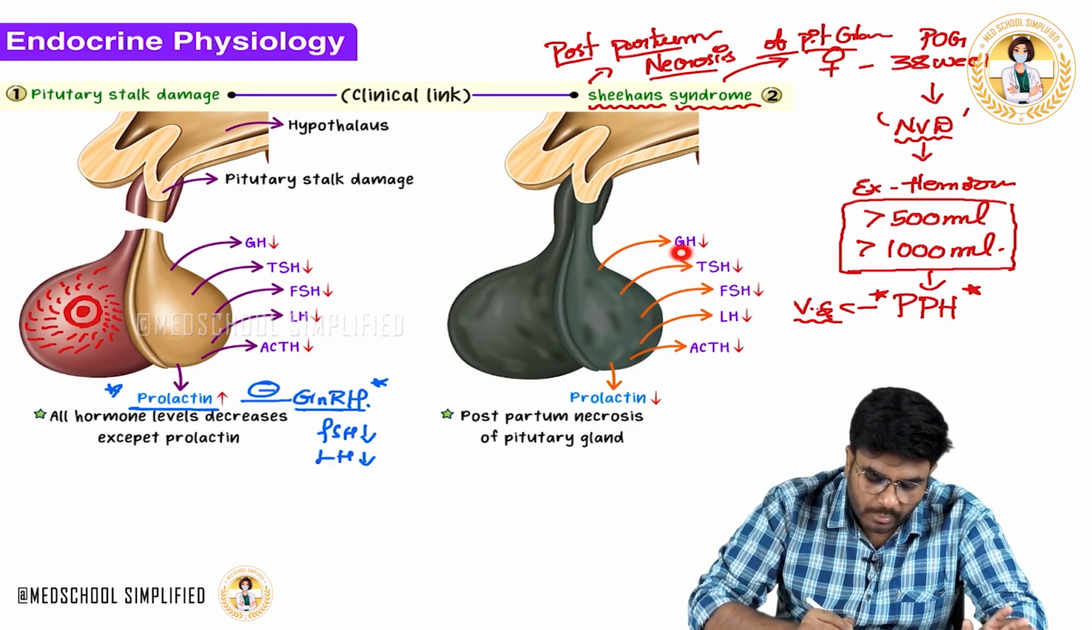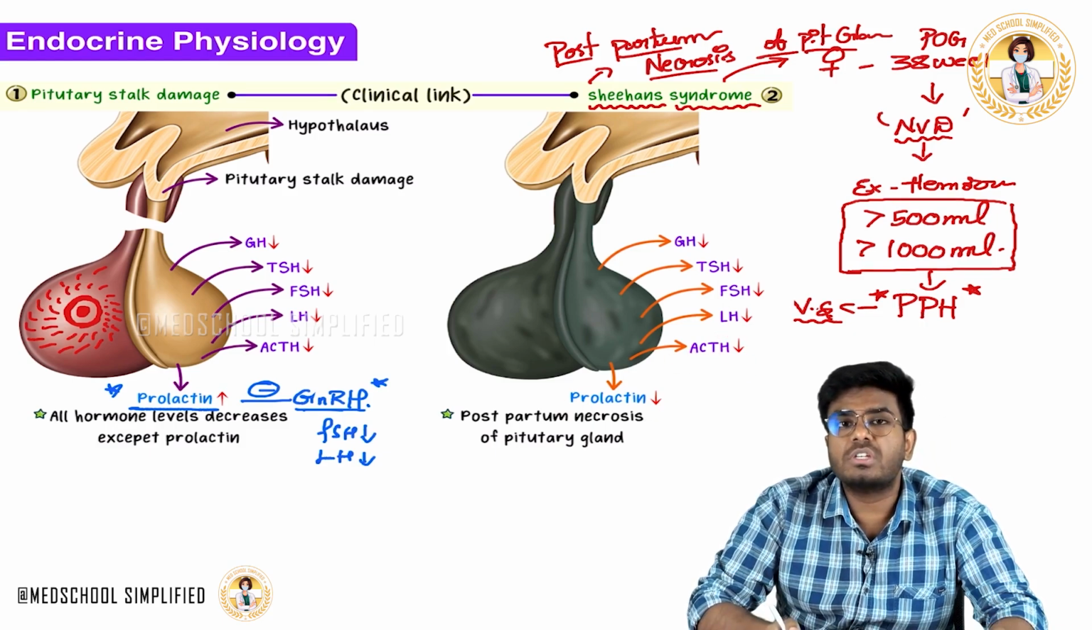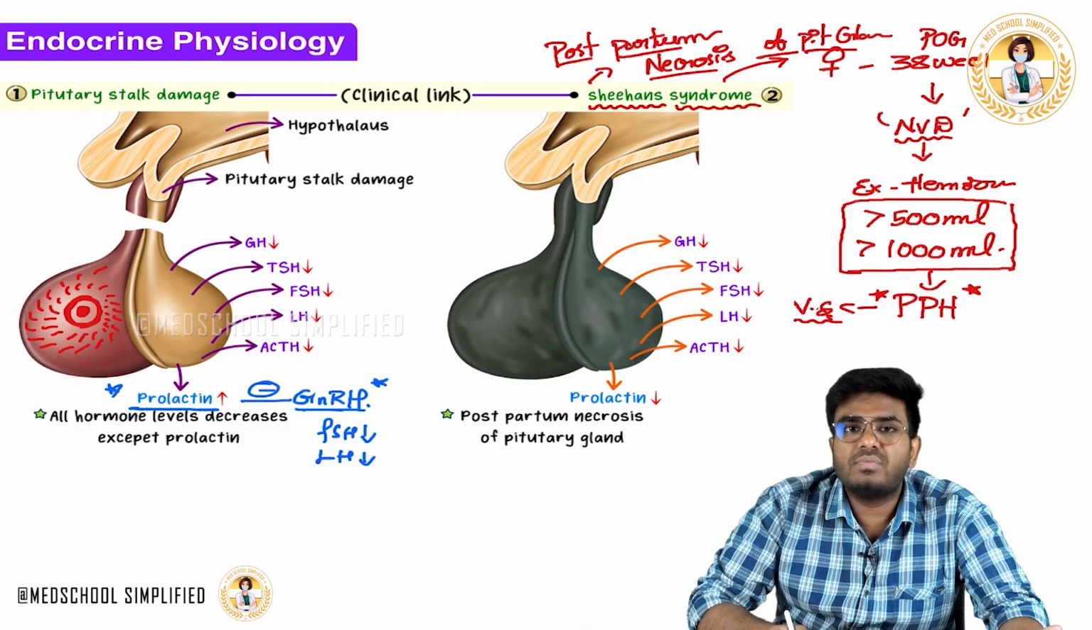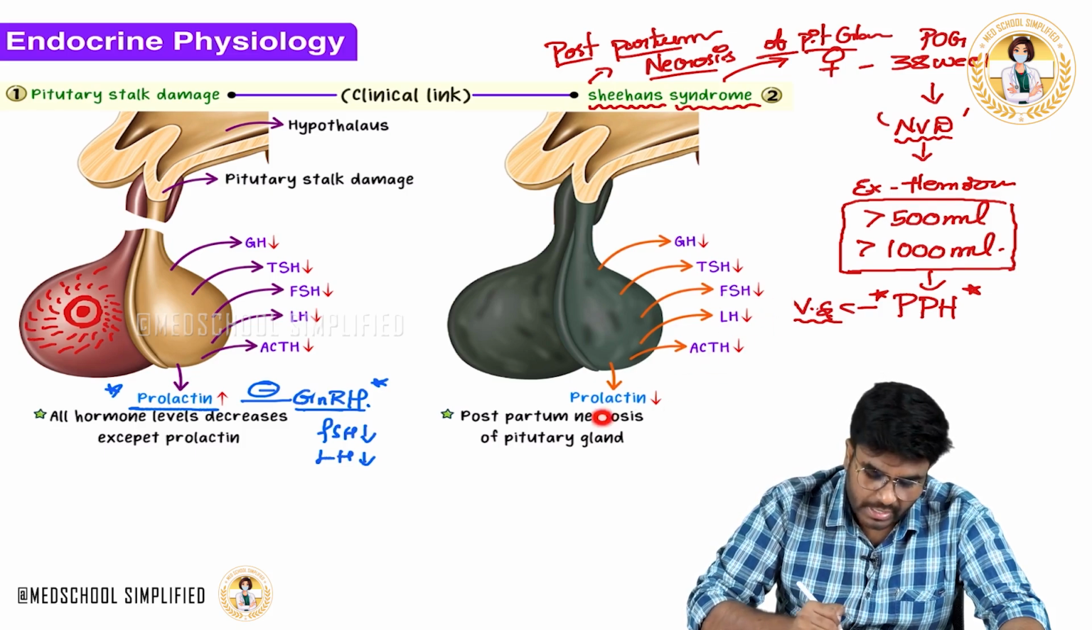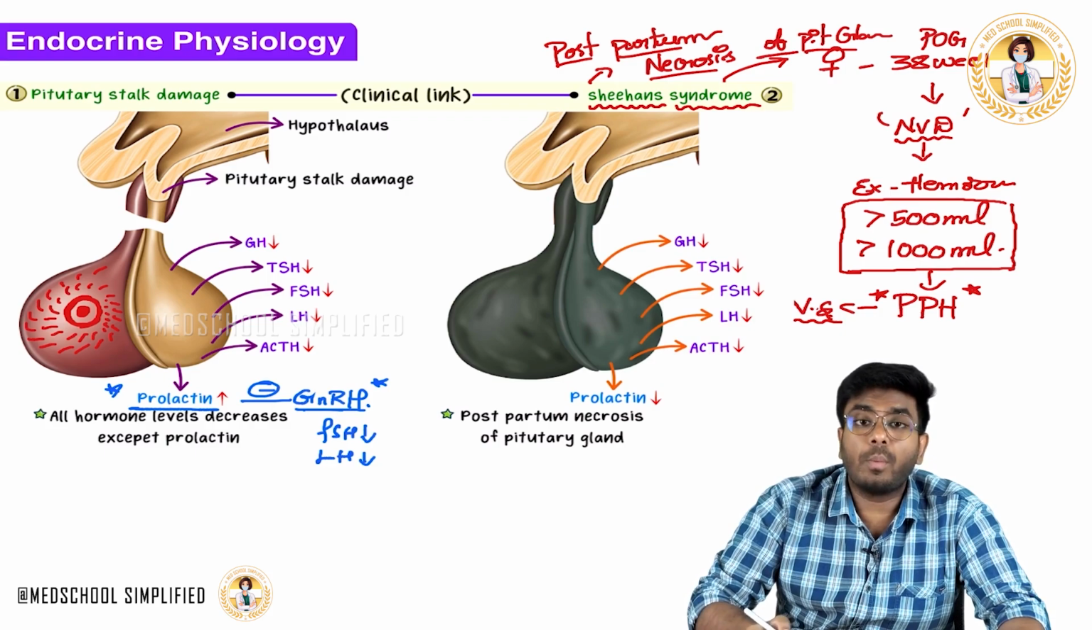So, what happened to all these hormones? Growth hormone is going down, TSH going down, FSH goes down, LH goes down, ACTH goes down, even prolactin goes down. So, that is why these females have a complication of hypoglycemia, hypothyroidism, menstrual irregularities, hypotension, and they won't even have proper breastfeeding.